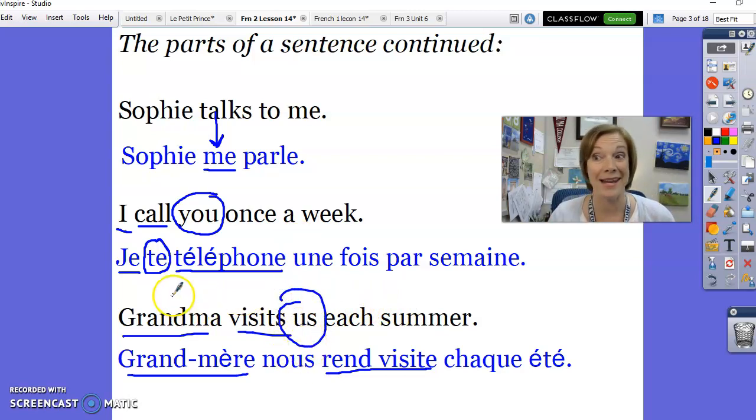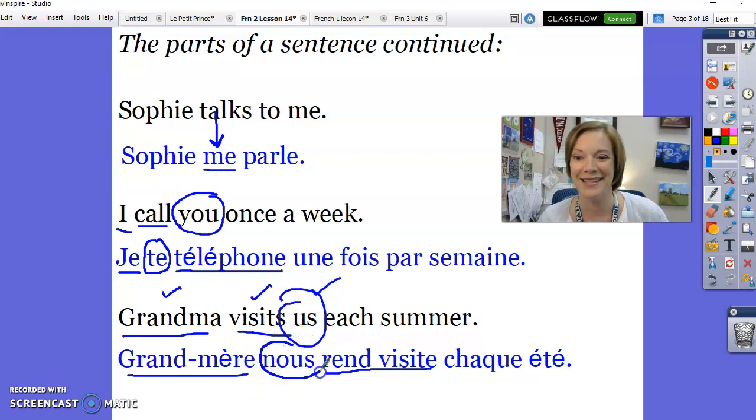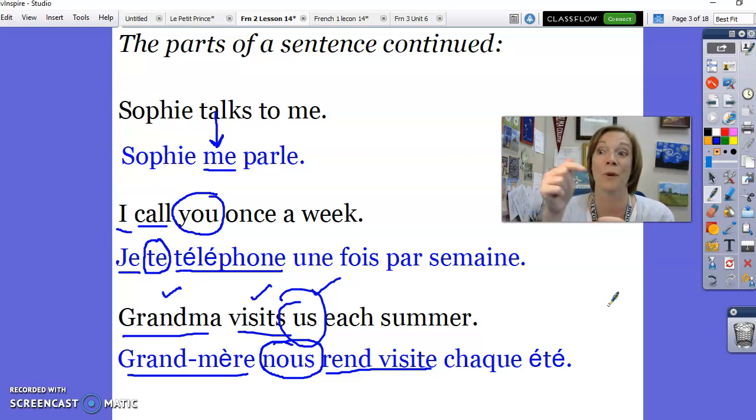But notice how in English it's grandma visits us, and in French it's grandma us visits. Grand-mère nous rend visite chaque été. So the parts of speech are the same, but what changes is the order. The verb comes before the object in English, but the object comes before the verb in French. Sophie me parle, je te téléphone, grand-mère nous rend visite.